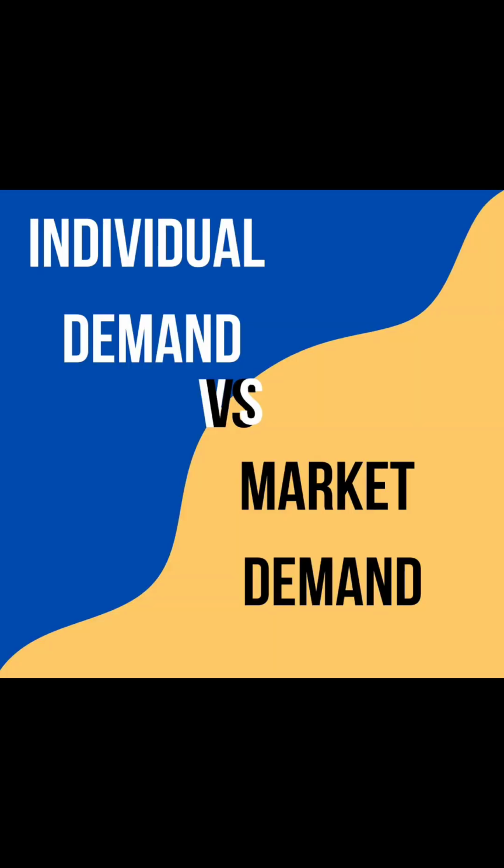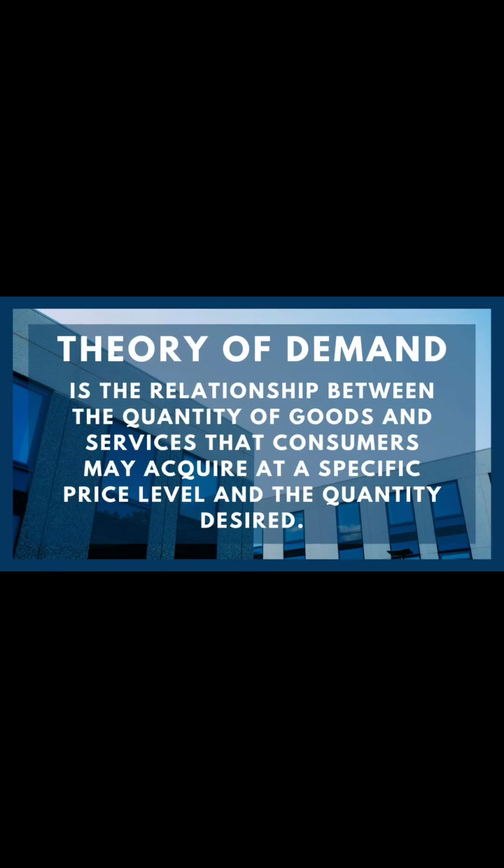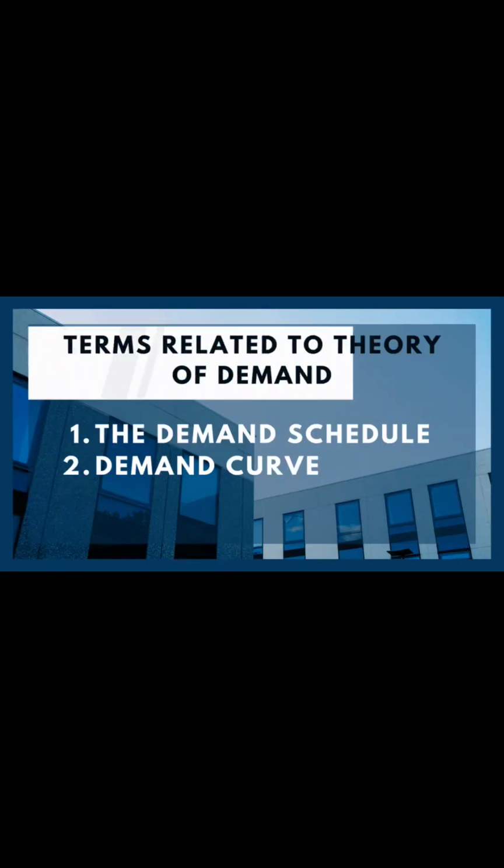Individual demand versus market demand. First, let's discuss the theory of demand. Theory of demand is the relationship between the quantity of goods and services that consumers may acquire at a specific price level and the quantity desired. Terms related to theory of demand: the demand schedule and demand curve.